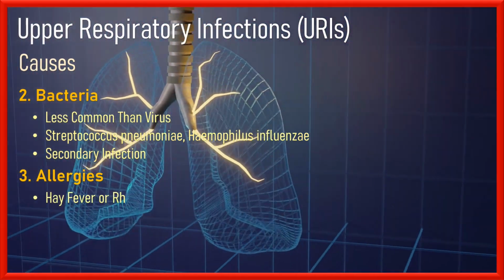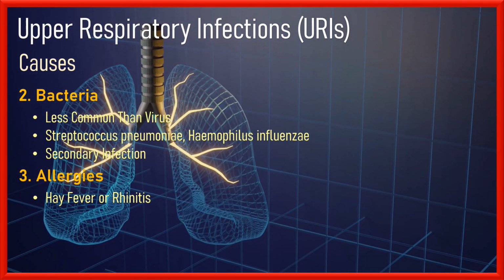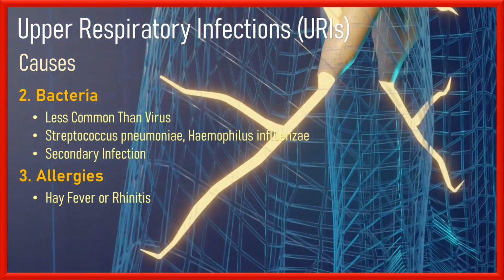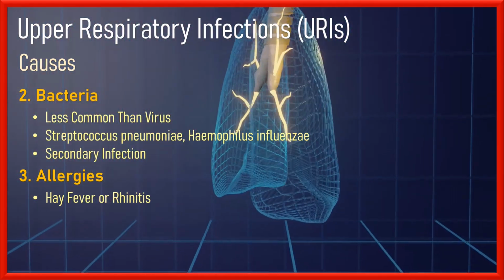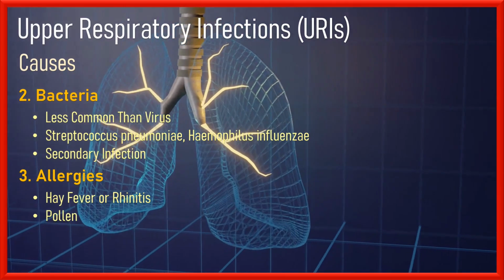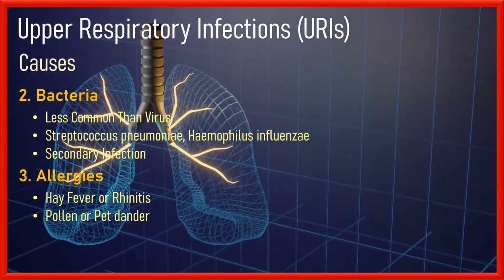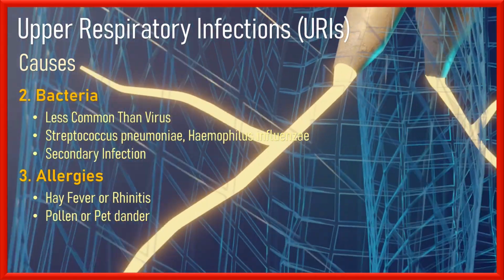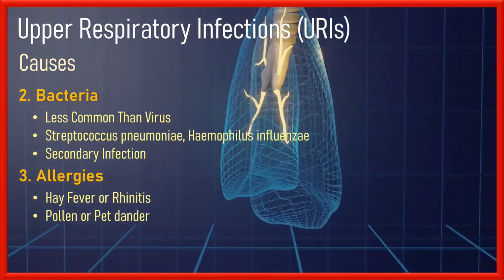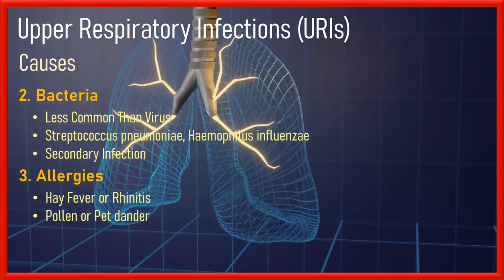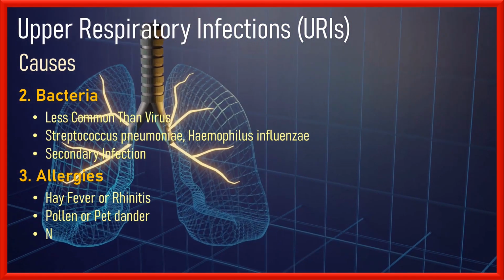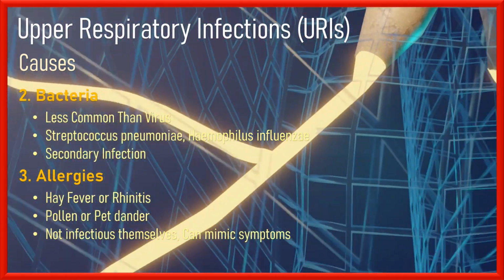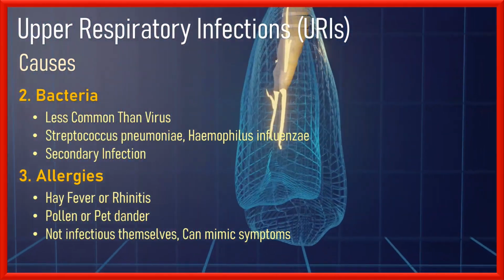Number 3, allergies. Allergic reactions such as hay fever or allergic rhinitis can cause inflammation and irritation in the upper tract. When an allergen such as pollen or pet dander is inhaled, the immune system reacts by releasing histamines and other chemicals, leading to symptoms like nasal congestion, sneezing, and runny nose. Although allergies themselves are not infections, the symptoms can mimic those of a URI.